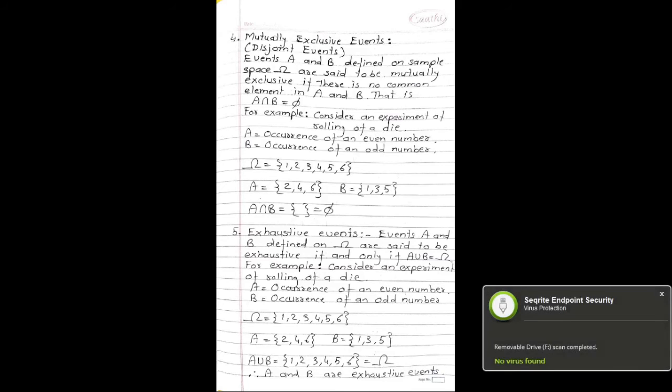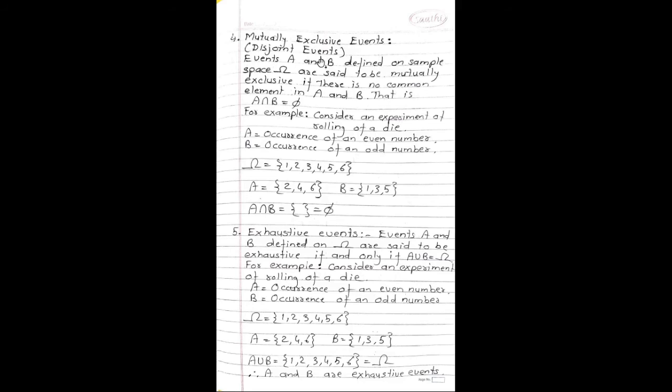Next type of event, mutually exclusive events, which are also called disjoint events. Events A and B defined on sample space omega are said to be mutually exclusive if there is no common element in A and B. That is, A intersection B is equal to the empty set.